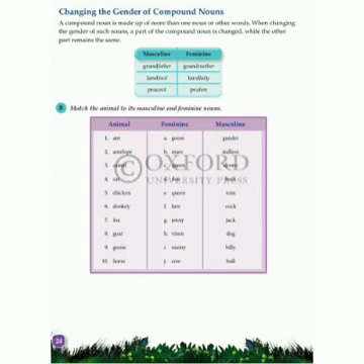7, 8, 9 and 10 is your homework. So let me summarize this chapter. In this chapter, we have learned that there are 4 gender nouns, that is masculine, feminine, common and neuter gender, and how to change masculine to feminine gender by adding ess or changing the noun at the end or by using a totally different word.